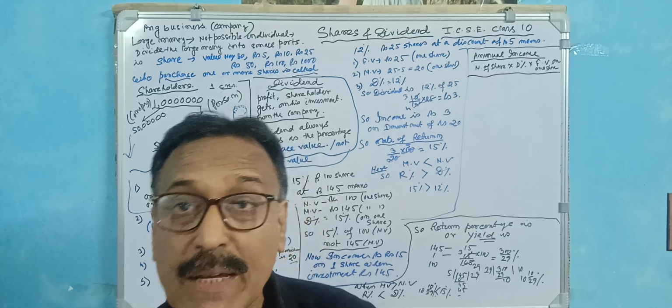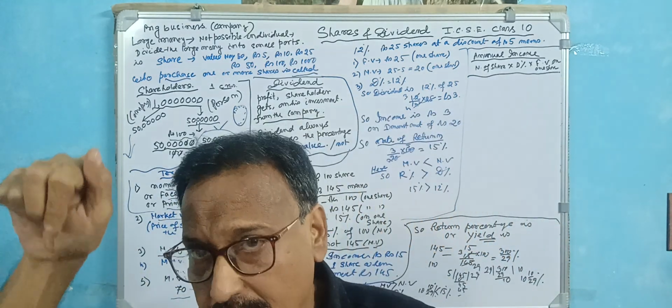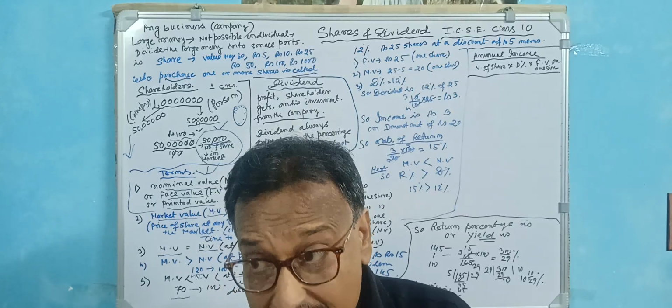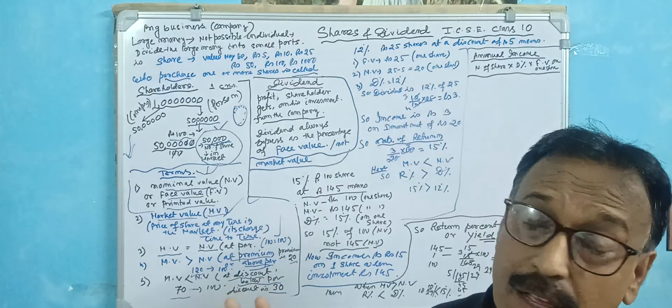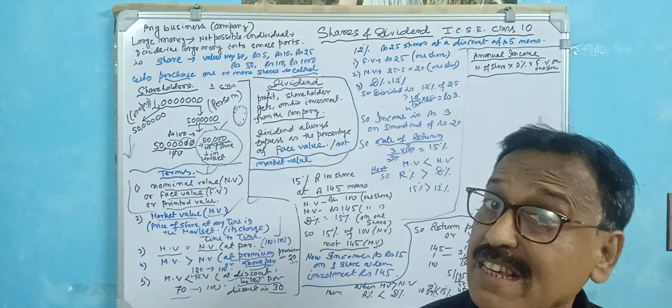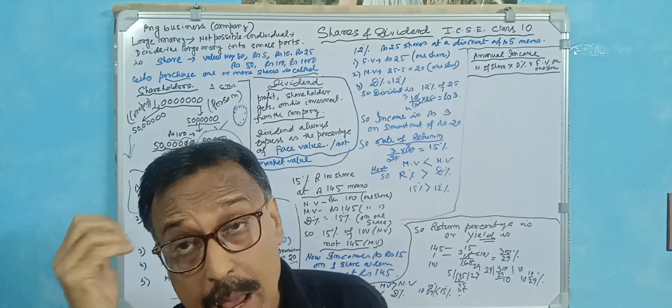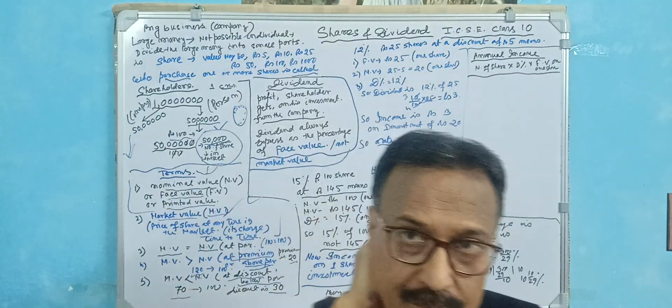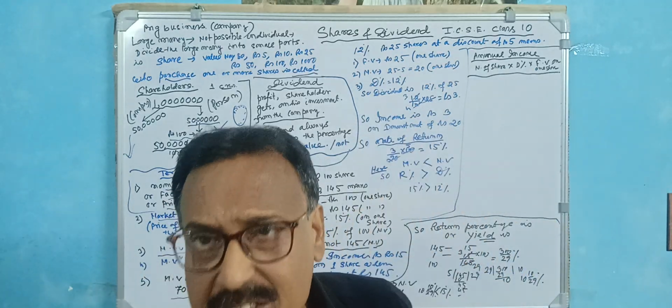But there is one very basic difference between investment in the bank and investment in the share market. The bank is a sure shot. That means you always get the 5%. It is not decreasing or increasing. 5% is always 100 to 105. But in the case of the share market, this is a very interesting thing. You take slight risks.